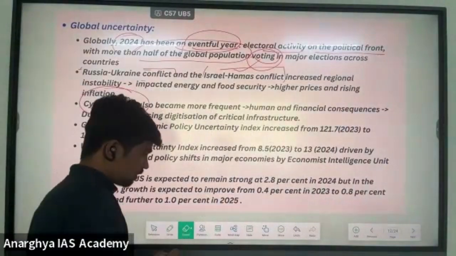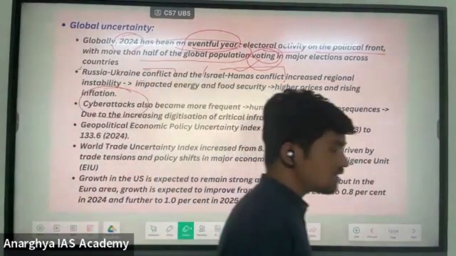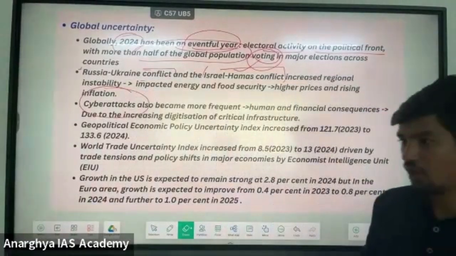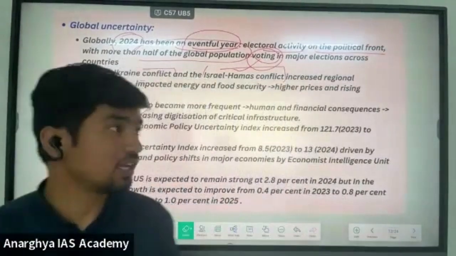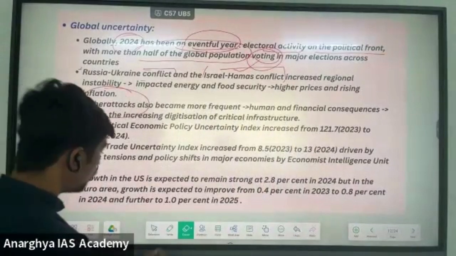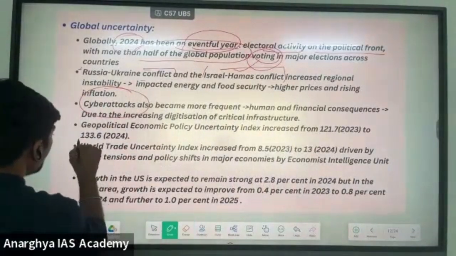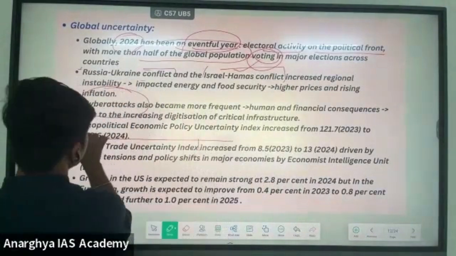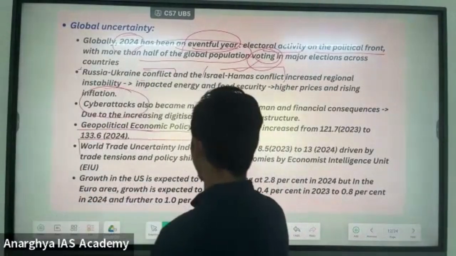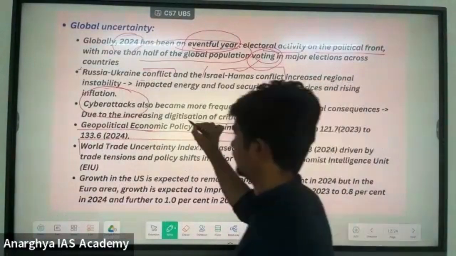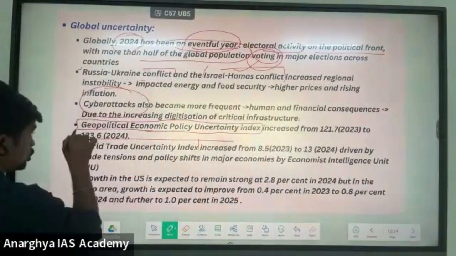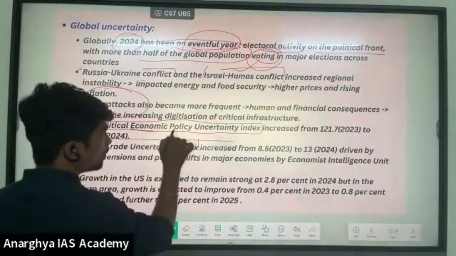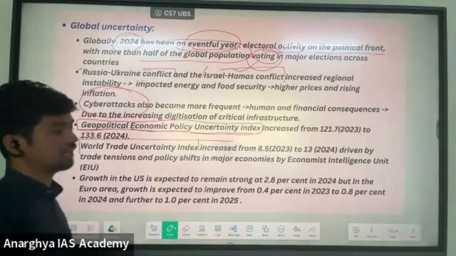As I said, the economic survey is saying that there is an uncertainty at the global level, and they are proving it by giving global indexes. The first one is the Geopolitical Economic Policy Uncertainty Index.